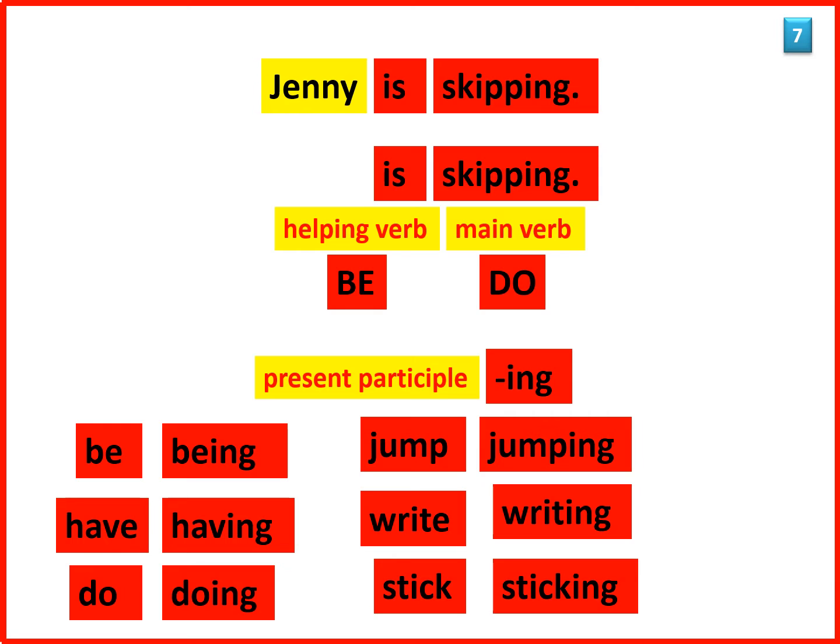Be, being, have, having, do, doing, jump, jumping, write, writing, stick, sticking. You see that when the main verb is a present participle, that is, the ing form of the verb be, have, or do, the helping verb is always a be verb.